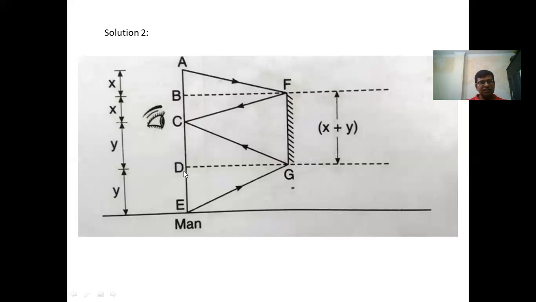Similarly, if the distance CD is y, then DE will also be y. Therefore, this complete is x plus x, y plus y, that is twice of x plus y, and the mirror is BC plus CD, that is x plus y. So if we want to see our complete height in the mirror, then the mirror should be at least half of our height.